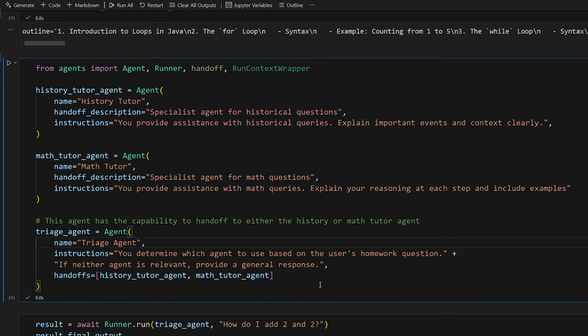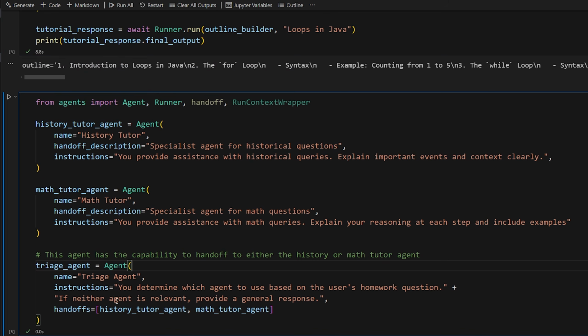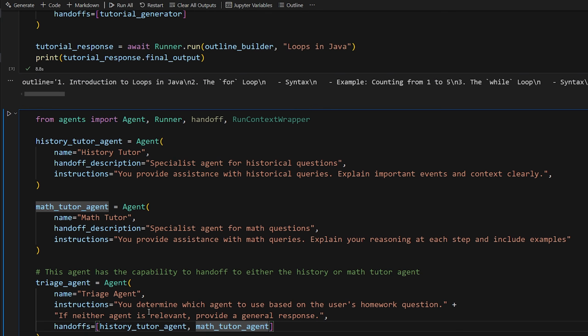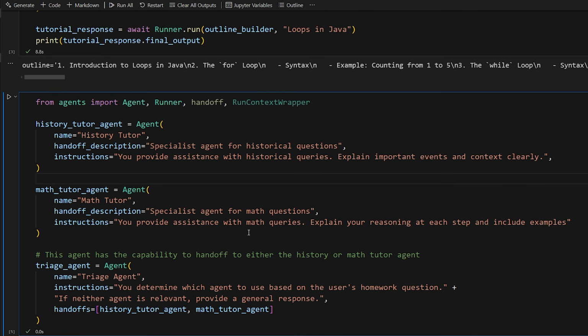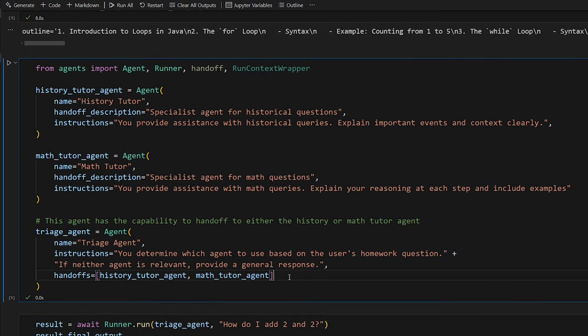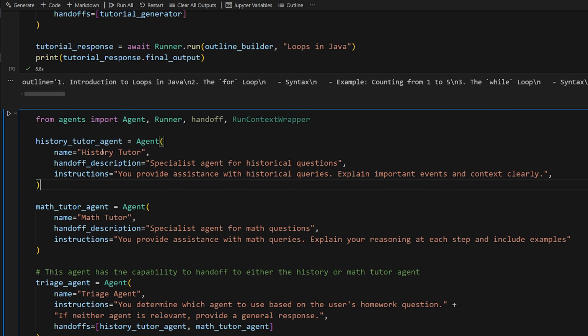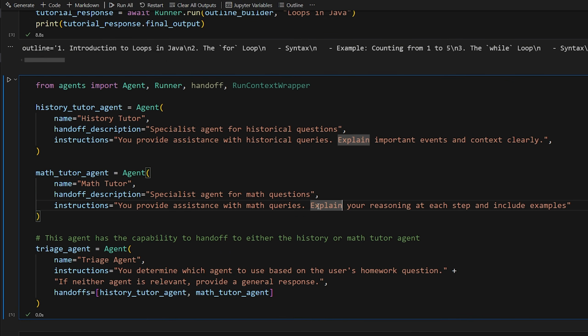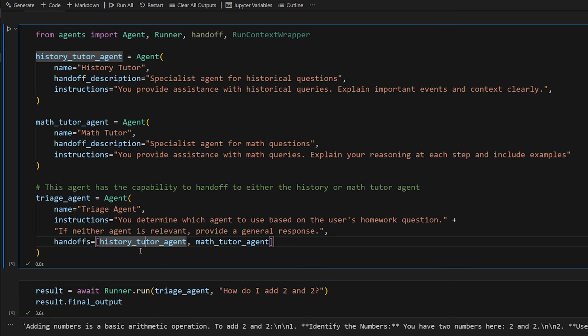Now, something that would help a lot is actually tracking when an agent is handed off to, because we don't actually know explicitly which agent it did hand off to. We can learn about something called traces in a little bit, which will allow you to trace exactly what's happening, but it would be nice in our code to log somehow what handoff is happening, right? One way you could do this is, whenever you're providing the handoff, you can provide just the agent like this, that's fine, or you can wrap it in the handoff function here.